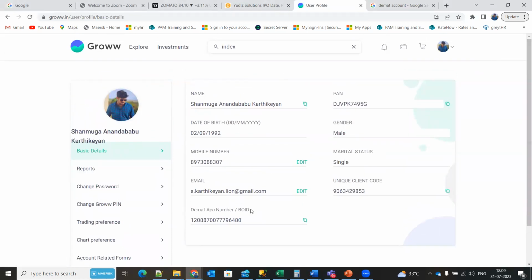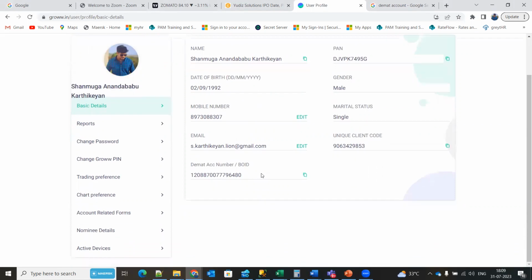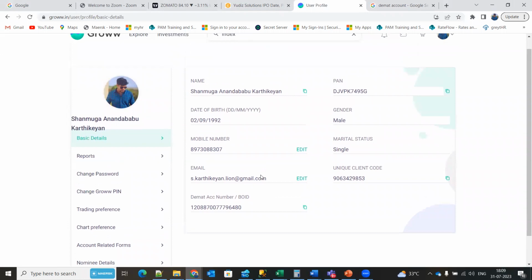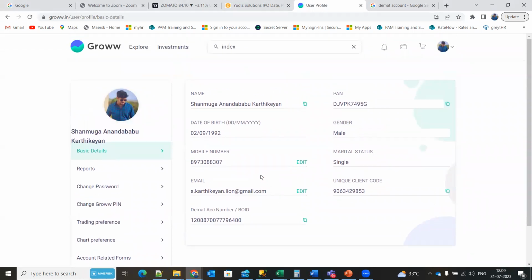Similarly, I have a demat account at Kite, at 5Paisa, at Upstox, and at Kotak Securities. It goes on. You can create n number of demat accounts at different brokers. The main purpose of a demat account is to hold your shares. Whenever I buy and sell a share, it comes to your demat account.